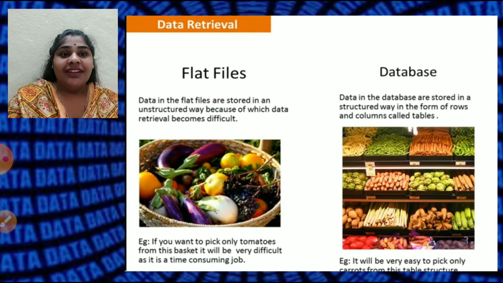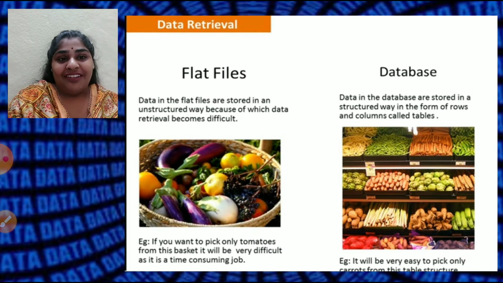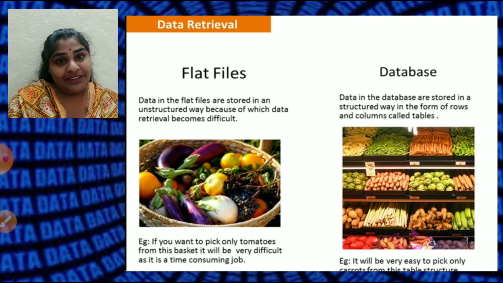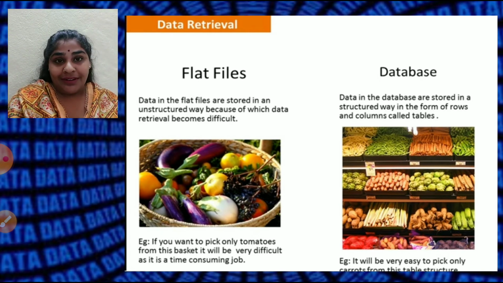One more difference we will see regarding data retrieval. As I told earlier, when we keep all the vegetables together, it becomes very difficult to find a particular vegetable, right? But in the database, as you can see in the picture, all the vegetables are arranged separately. So when I look at it in one glance, I can find whatever I want.